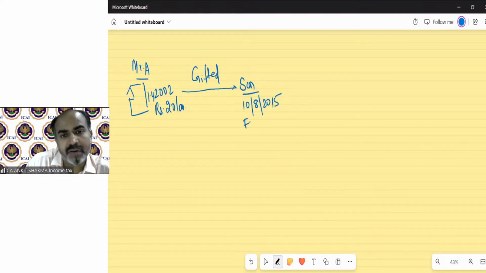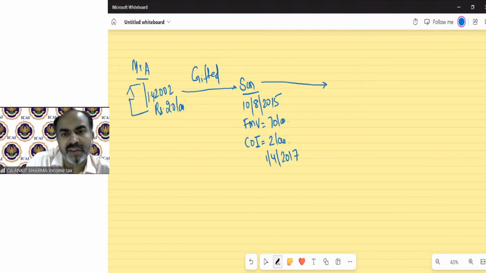At that time, the fair market value of the house was 70 lakh. Clear? His son did some cost of improvement for rupees 2 lakh on 1st April 2017.